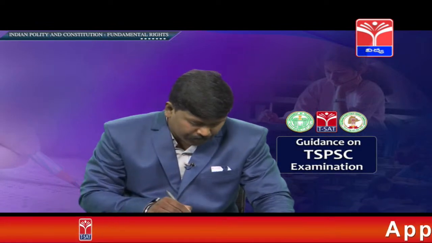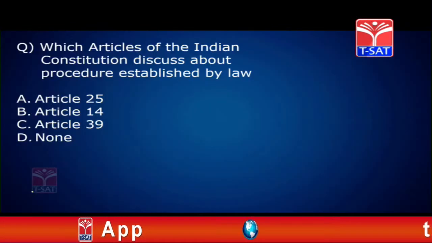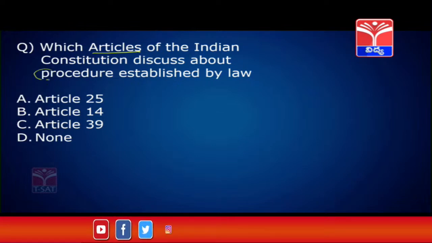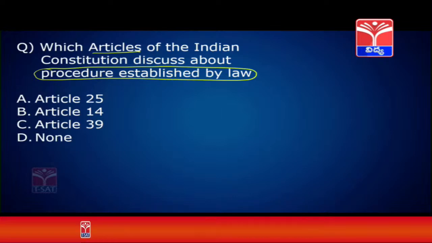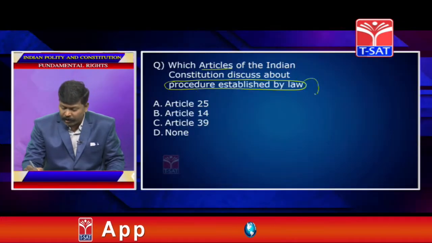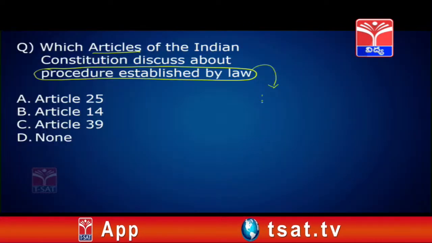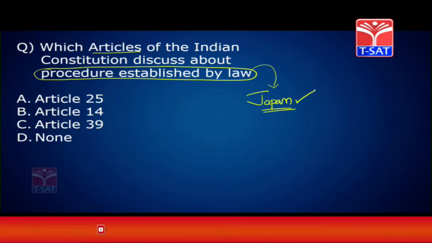Okay, next question. Which article of the Indian Constitution discusses the concept of procedure established by law? This concept of procedure established by law we brought into the Indian Constitution from Japan.